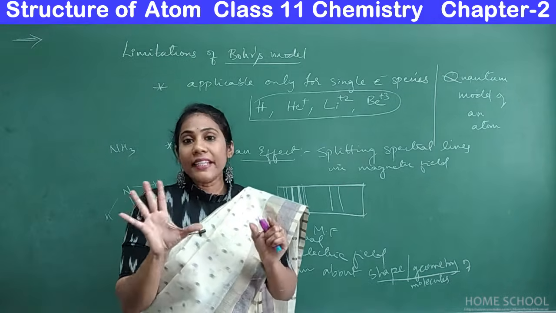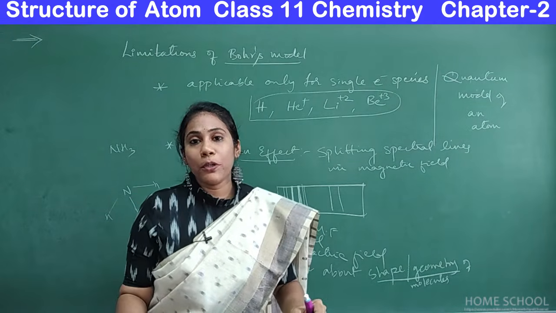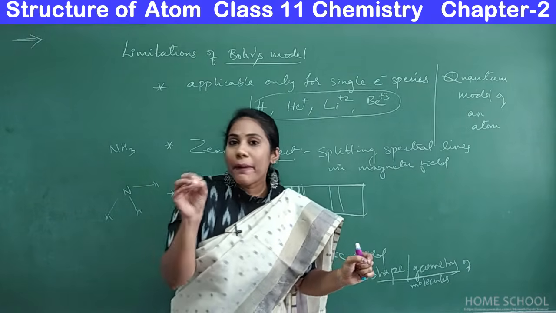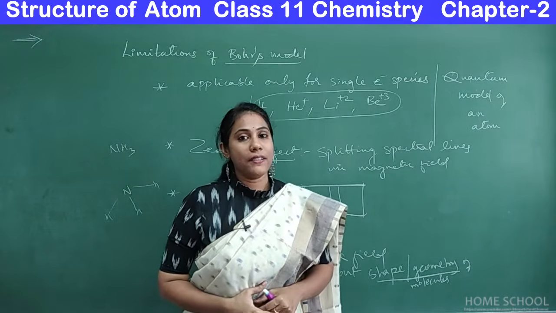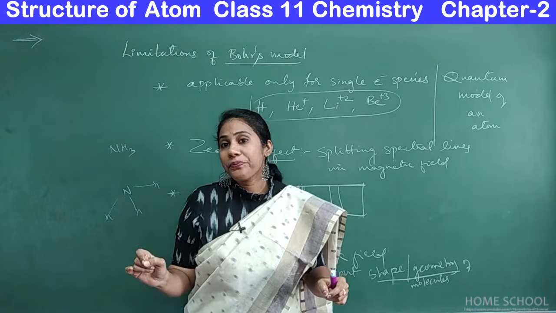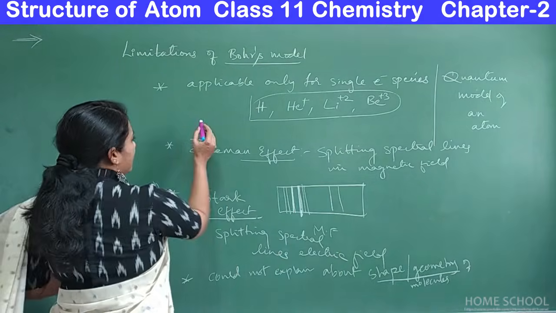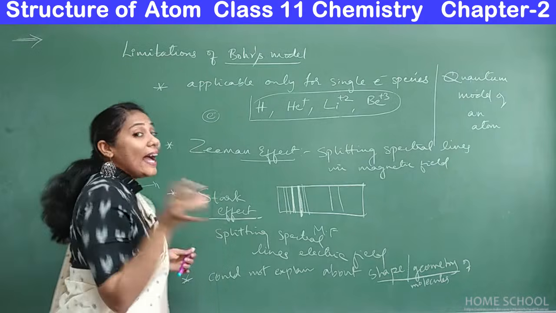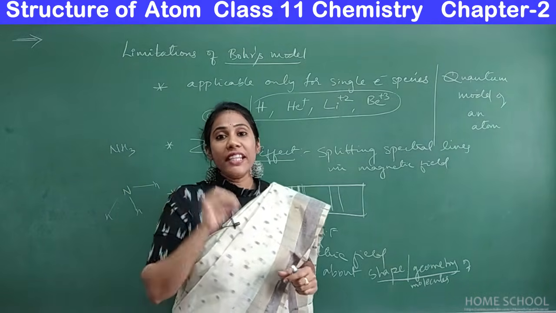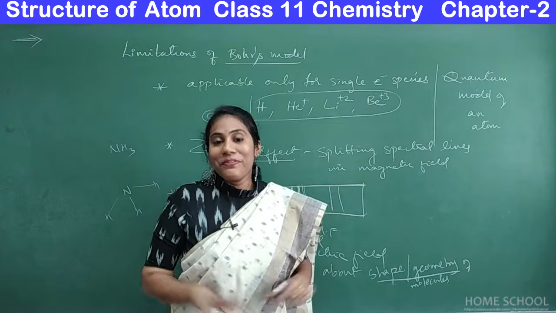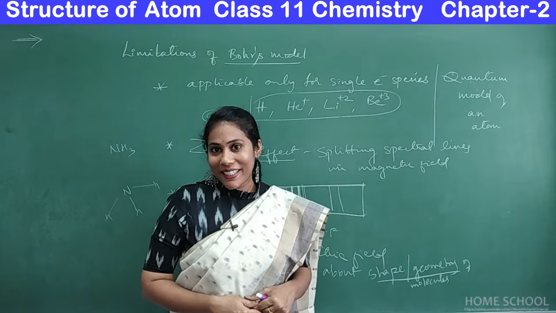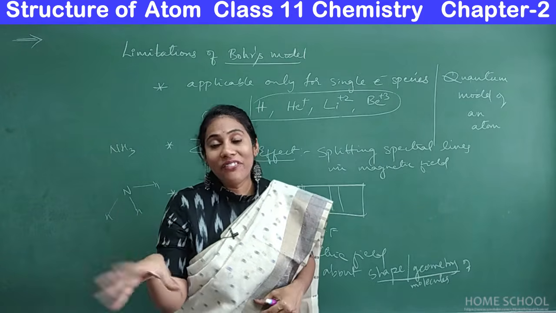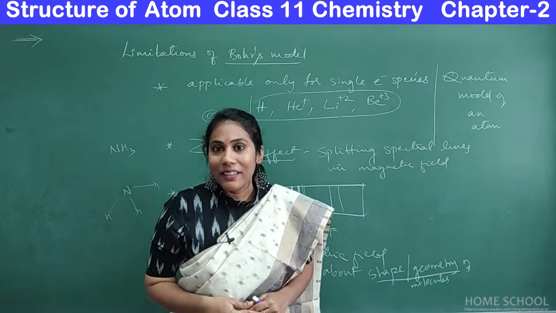Okay, see, there came a person called de Broglie, and he said a very important point about the microscopic particles. What he said was, a particle, especially a microscopic particle like electron, has both wave nature and particle nature, just like the electromagnetic radiation. Electromagnetic radiation behaves like a wave and it can behave like a particle.